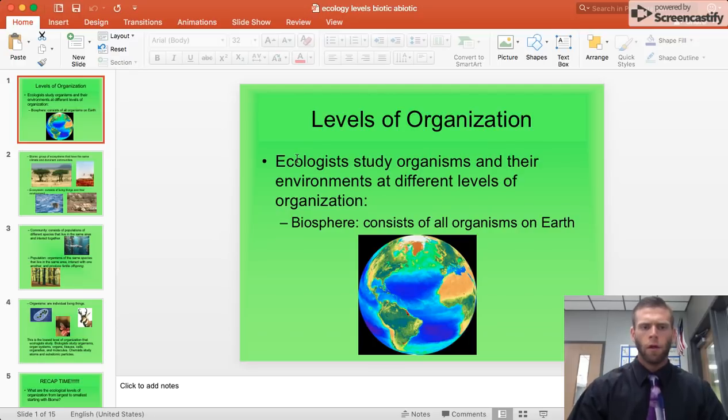All right, today we will be talking about the levels of organization as far as ecological levels go. So the first part we have here is ecologists. They study organisms and their environments at different levels of organization, from biome all the way down to organism. So the biosphere consists of all organisms on Earth. The biosphere is the entire Earth and all the living things on it.